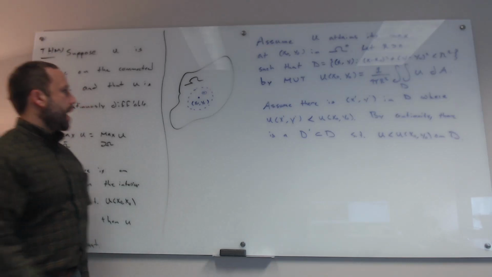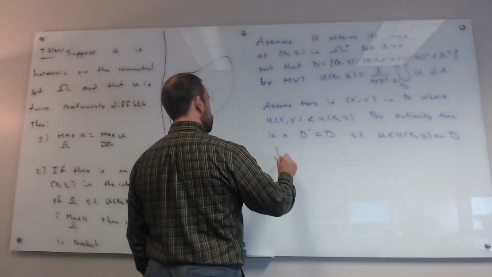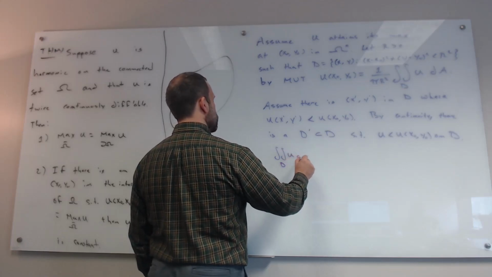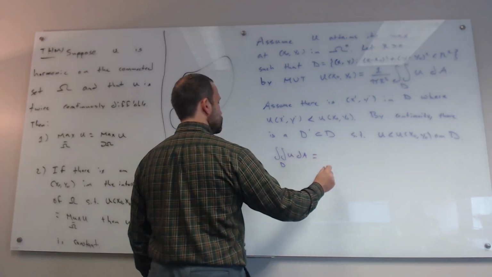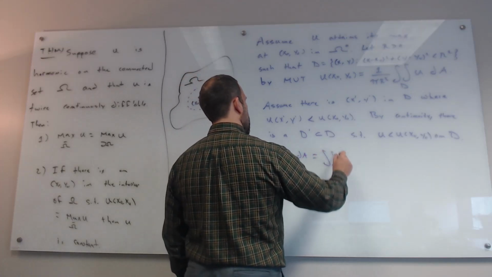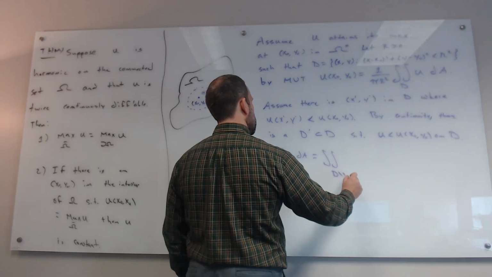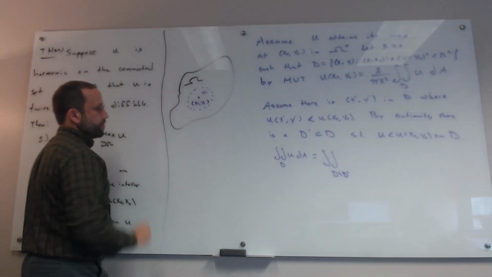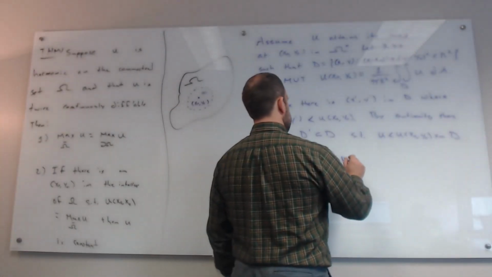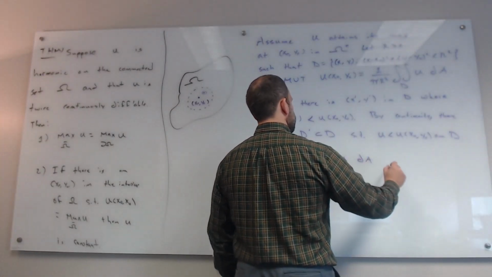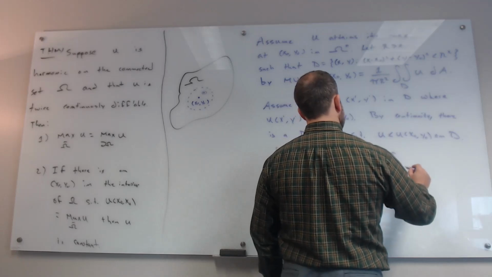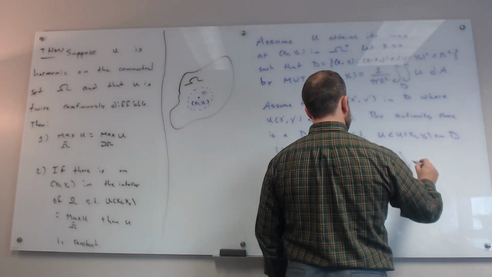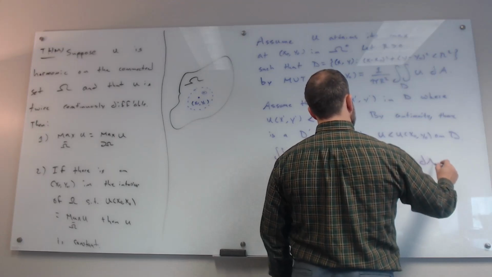Well, so now what's going to happen? I can look at the integral of U over D and split this up into two integrals: the integral over D minus D prime, so that's everything except for D prime, plus the integral over D prime of U dA.